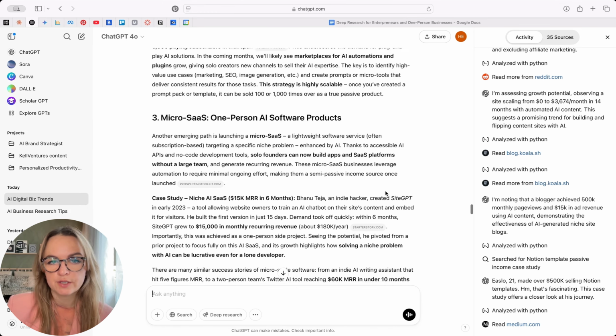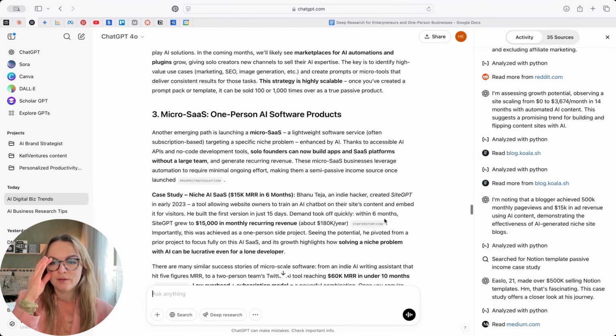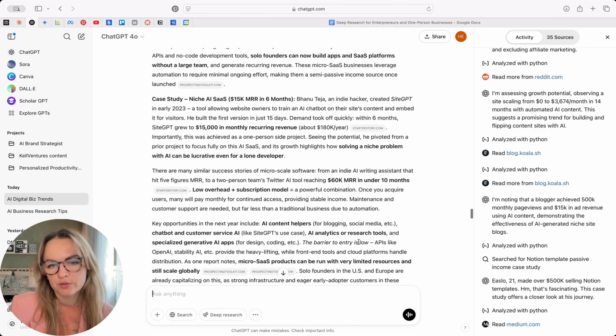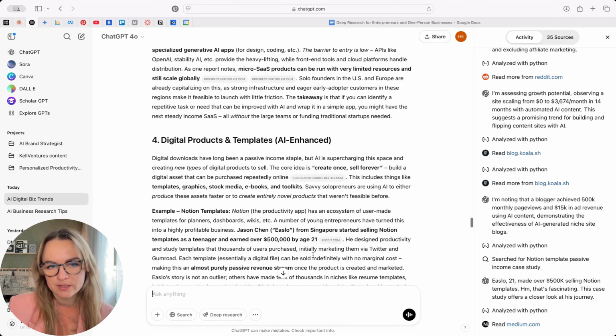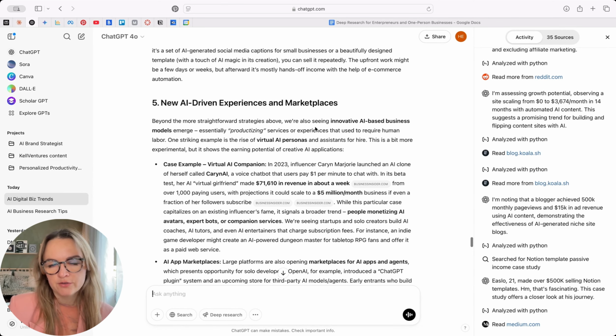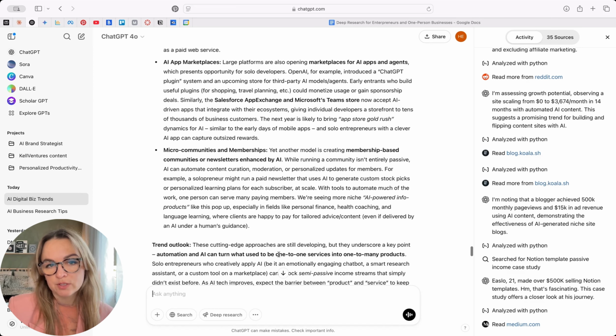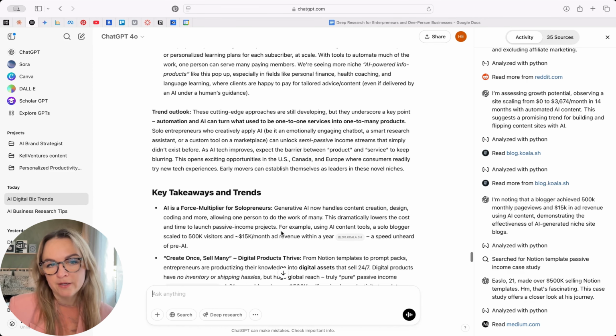That is interesting. Micro SaaS, one-person AI software products. And this is something that is on my radar. This is absolutely a good opportunity. Digital products and templates. Example, Notion templates, new AI-driven experience and marketplace. It gives so many ideas. Micro communities and memberships. Yes, another model, creating a membership-based community or newsletter enhanced by AI.